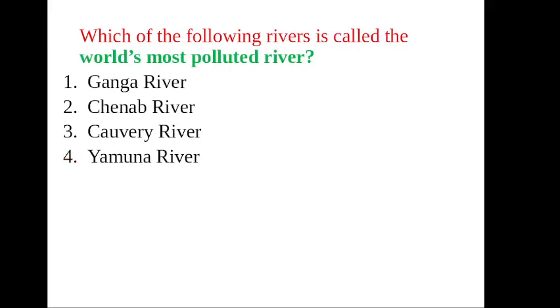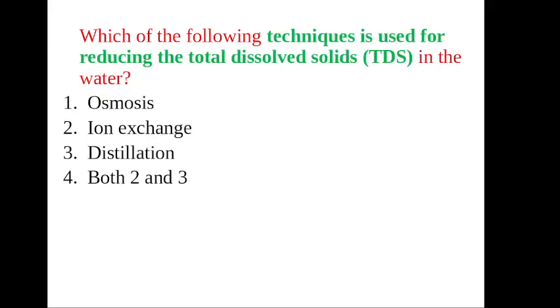Which of the following rivers is called the world's most polluted river? World's most polluted river, Ganga river. And which of the following techniques is used for reducing the total dissolved solids in the water? Both 2 and 3, that is ion exchange and distillation.